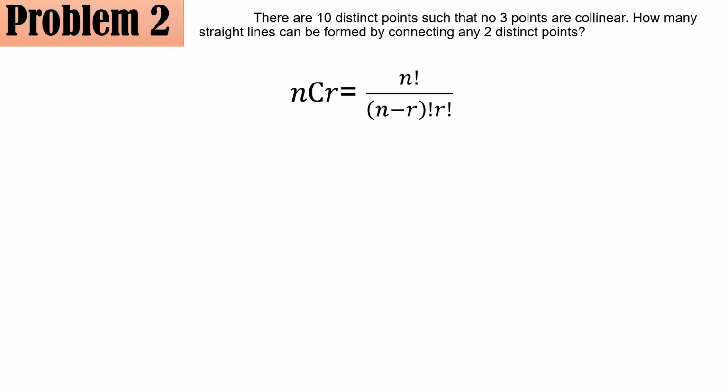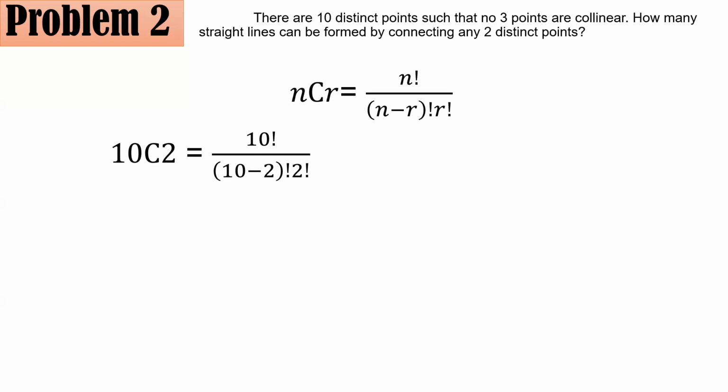So for example, how come order does not matter in this case? If you have line AB, it is the same as line BA. So you see AB, the same as BA. Even if you rearrange them or change the order of A and B, no new arrangement is present, because line AB and line BA don't refer to 2 lines, but they refer to exactly 1 line here. And here, since you have 10 points, and to form a line, you could connect any two of them. So that's 10C2.